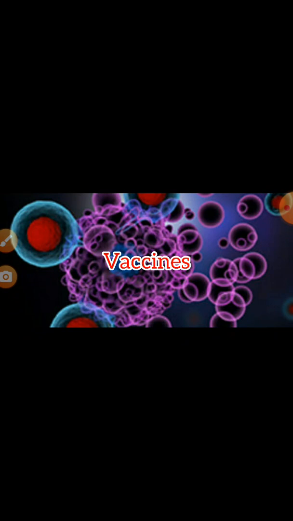Vaccines. When a disease-causing microbe enters our body, the body produces antibodies to fight the invader. The body also remembers how to fight the microbe if it enters again. If dead or weakened microbes are introduced into a healthy body, the body fights and kills the invading microbes by producing suitable antibodies. The antibodies remain in the body and we are protected from the disease-causing microbes. This is how a vaccine works. Edward Jenner discovered the vaccine for smallpox in 1798. He is known as the father of immunology.